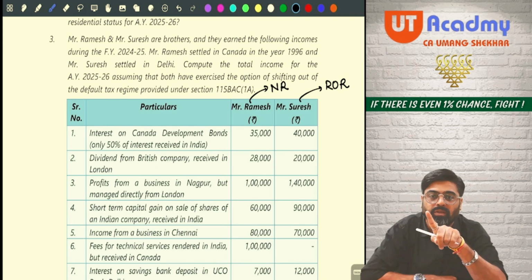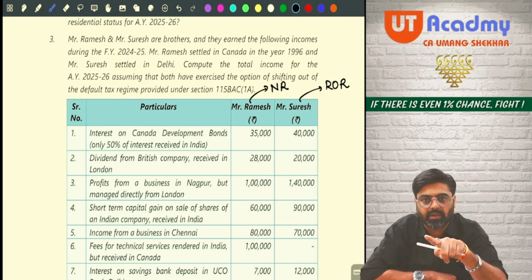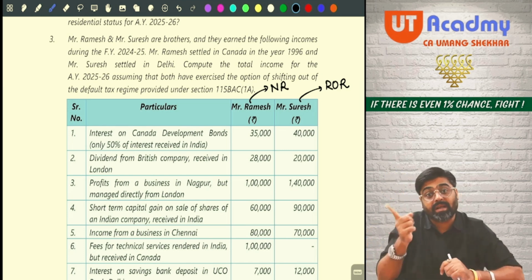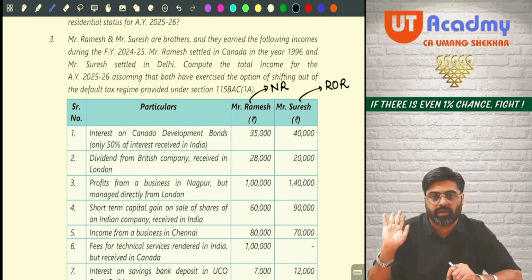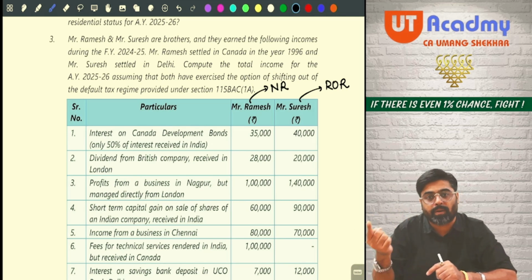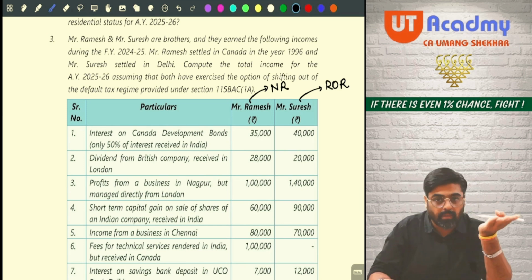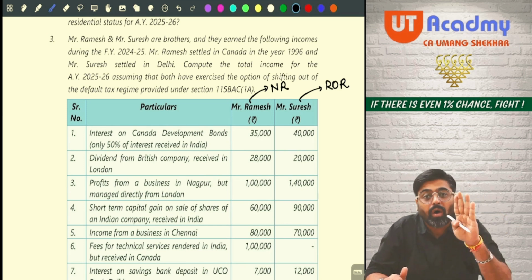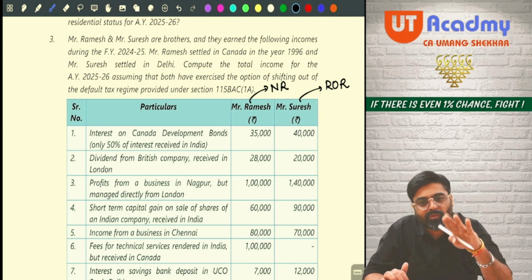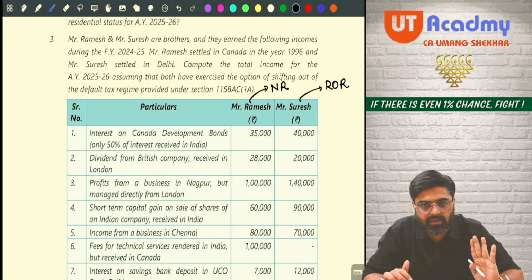See, as far as Ramesh is concerned, whose residential status is non-resident, all the incomes which are Indian incomes will be taxable for him. All the incomes which are foreign incomes, either part A or part B, will not be taxable for Ramesh. Yes or no? And about Suresh, all the incomes, whether Indian incomes or foreign incomes, part A or part B, will be taxable for Suresh. Yes or no?